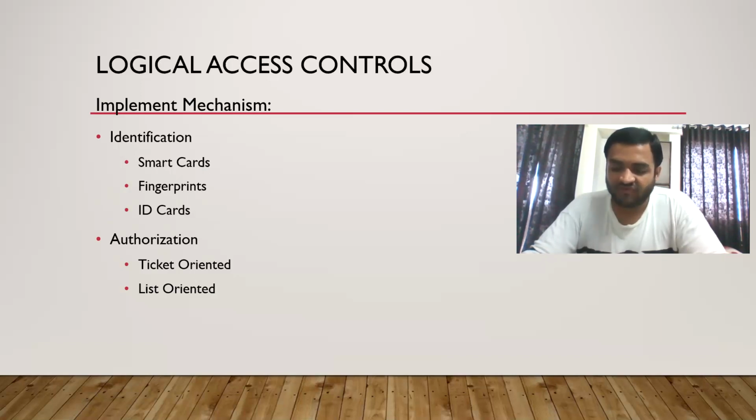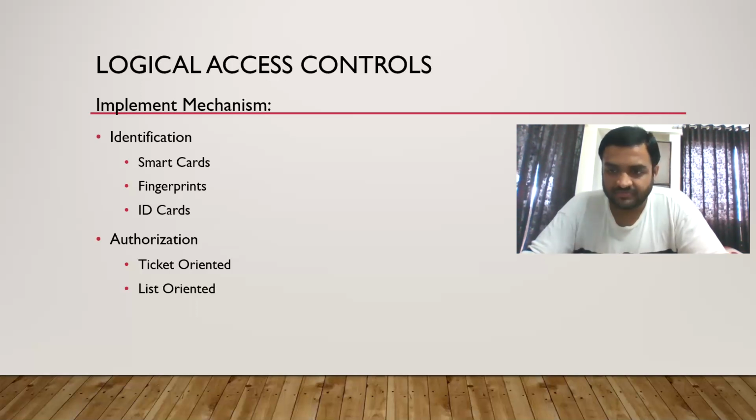On ID cards, your photo will be there, all your personal details will be there, and you know what fingerprints are. Additionally, they can also add retina scanning, then voice recognition. All these additional measures they can use if they want to increase their security measures. Okay, so smart cards, fingerprints, ID cards. You can remember this. You have done this for identification.